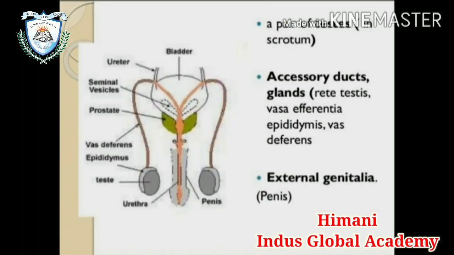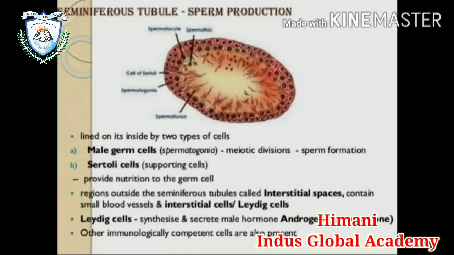Let's start. There is a pair of testes present in the scrotum. What is the scrotum? The scrotum is a bag-like structure in which a pair of testes are present. After it, accessory ducts and glands: rete testis, vasa efferentia, epididymis, vasa deferentia. Third is the external genitalia, which includes the penis.